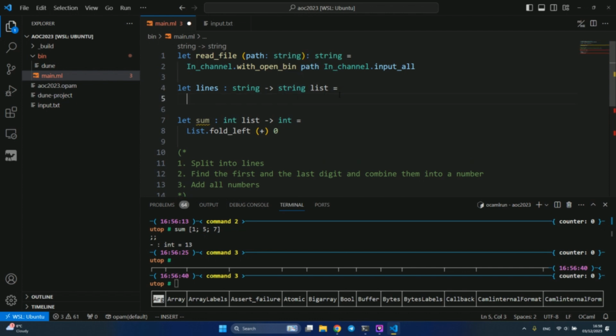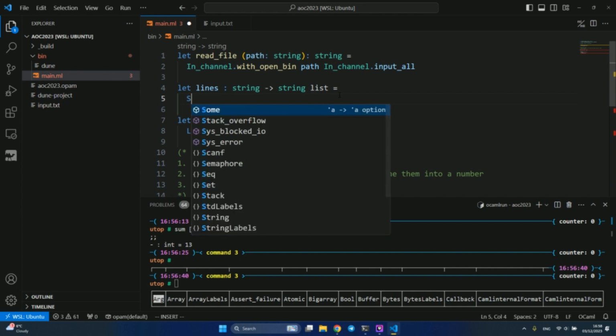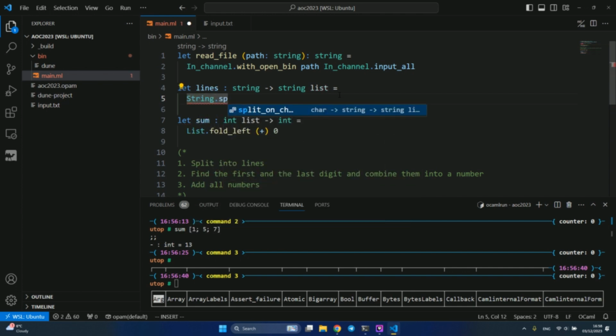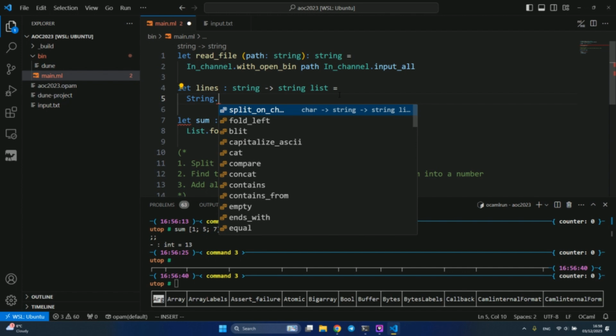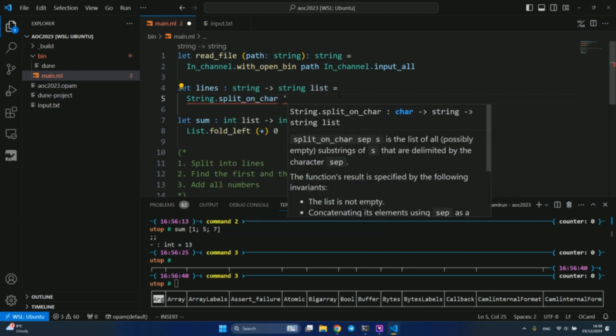Okay, we have lines, so let's see, string split. How did it know that I want split on char? Like, is it really too smart? Does it hear me? I know I'm literally saying stuff in the microphone, but is it because I copied in my terminal, in my code base? How does it know that I want split on char? Anyway,